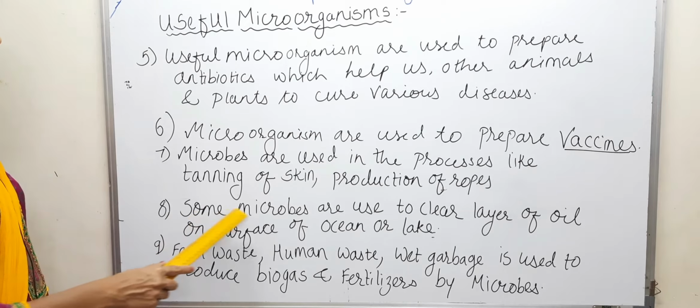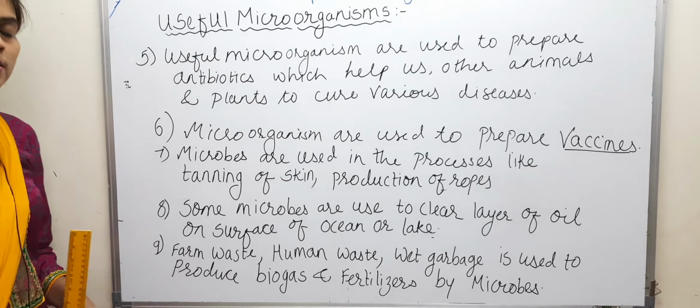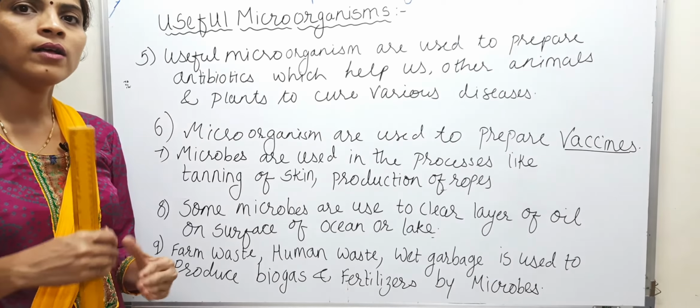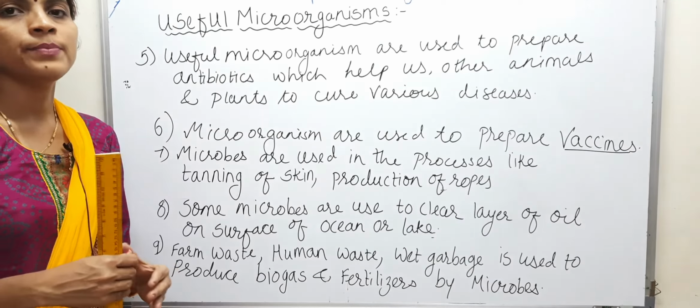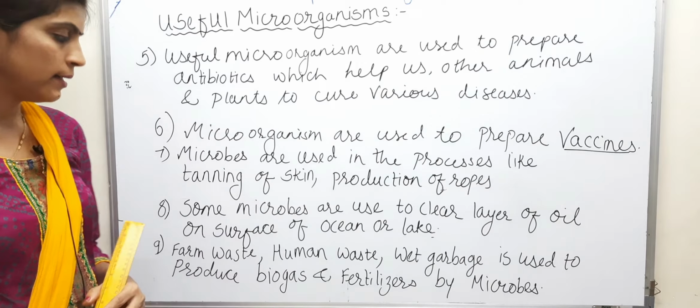Again, next point, some microbes are used to clear layers of oil on the surface of an ocean or lake. Sometimes, children, there is an oil spill on an ocean or lake, which kills the other organisms in the ocean or lake. This layer of oil needs to be erased. So how is it possible? There are some microorganisms which feed on the oil for their growth or nutrition. So such microorganisms are introduced on the layer of oil on the ocean or lake, and thus this layer of oil is vanished because of microorganisms.